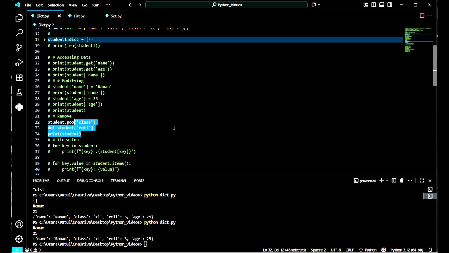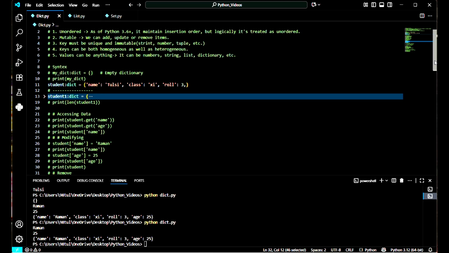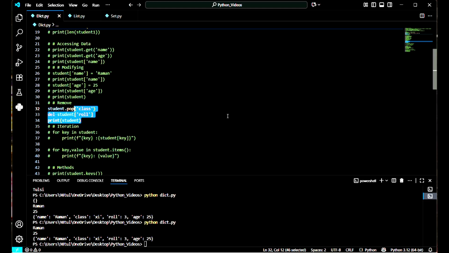First, a very important thing you have to keep in mind is that whenever we are working on a dictionary, whatever value you want, you can access it only through the key. If you want to add something, update something or remove something, you have to use the key.